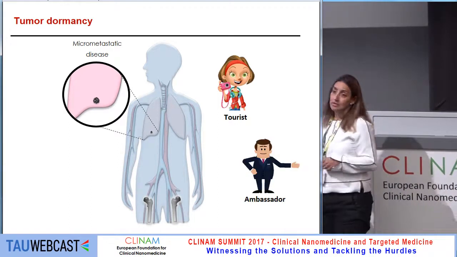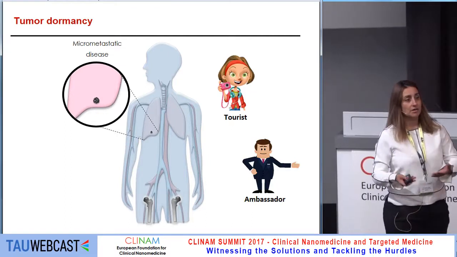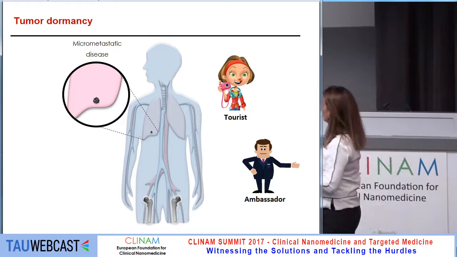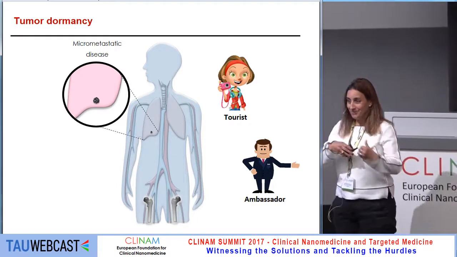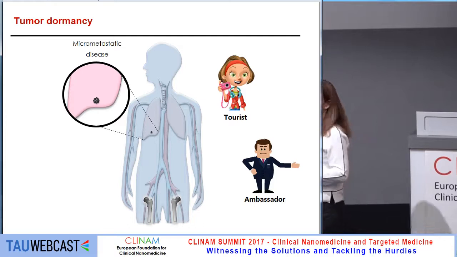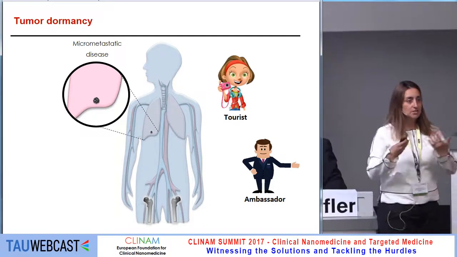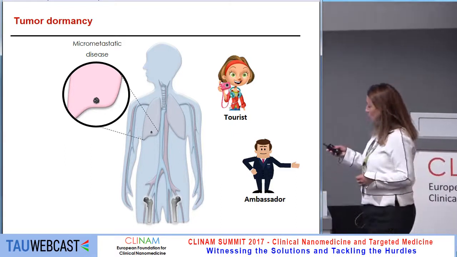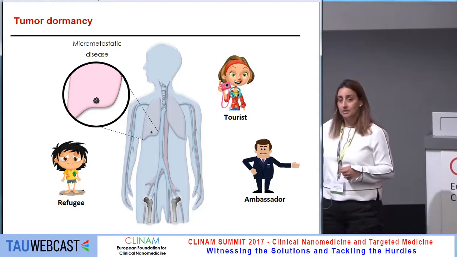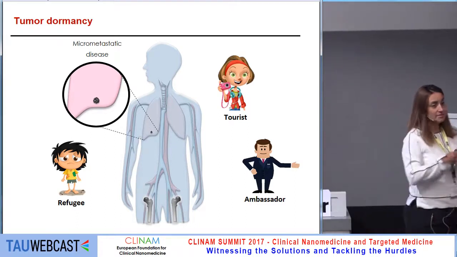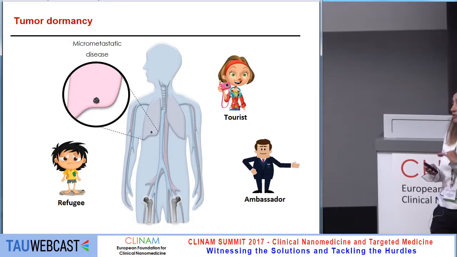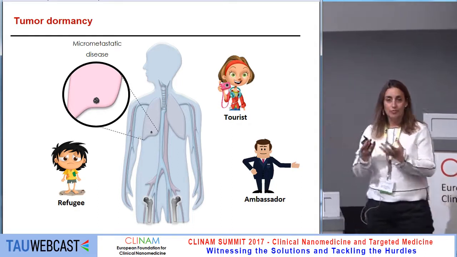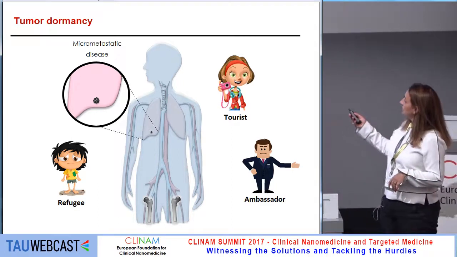Or maybe they are acting as ambassadors, meaning that they are coming from the primary site and they have all those receptors, all these markers that are similar to the tissue where they come from. For example, if they come from the breast and they go to the brain, do they still continue to show their markers, their progesterone and estrogen receptors? Or maybe they become more of a refugee type, like the triple-negative breast cancer, that they have no identification whatsoever, and they try to be under the radar, mainly the immune radar and the radar of those microenvironment cells that are in the distant site and tissue.